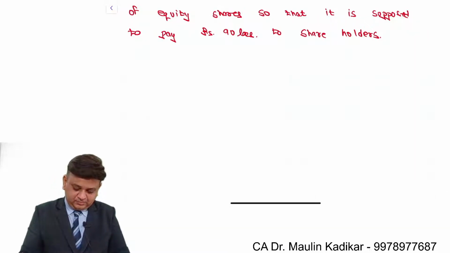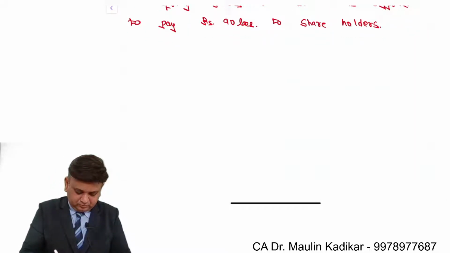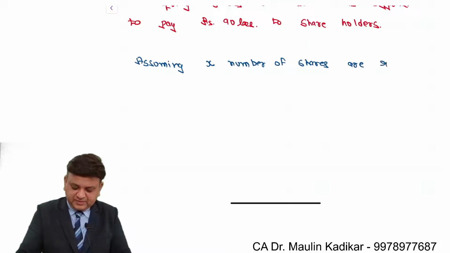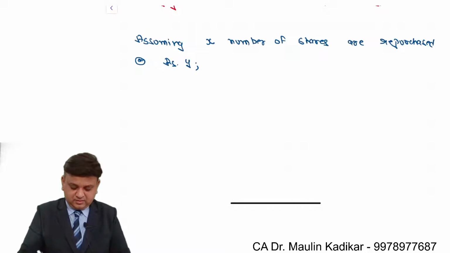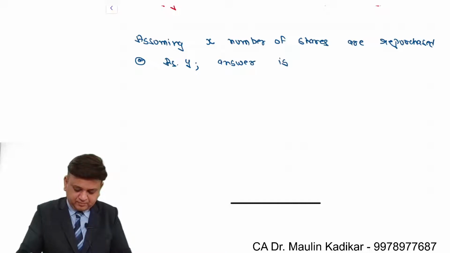With the paragraph written down, assuming X number of shares are repurchased at the rate rupees Y, the answer is calculated.